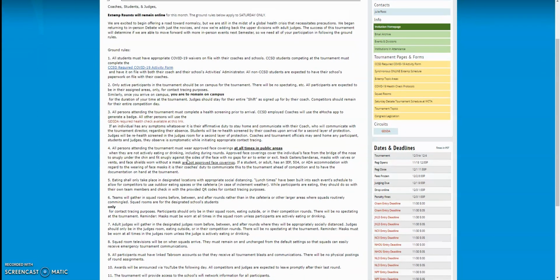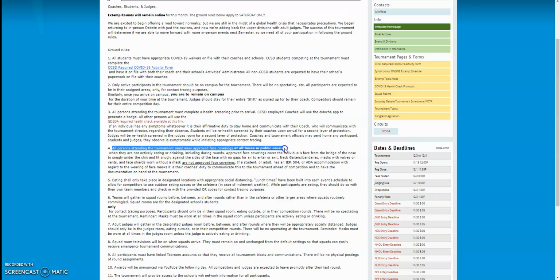We do reserve the right, if people are symptomatic at the tournament, to send you home. So please make sure that you fill that out appropriately beforehand. If you are feeling sick, stay home. But if you come to the tournament and start feeling sick during round one, and you didn't feel sick before you came, you need to tell your coach and you need to go home. Our safety, all of our safety, is the most important thing.